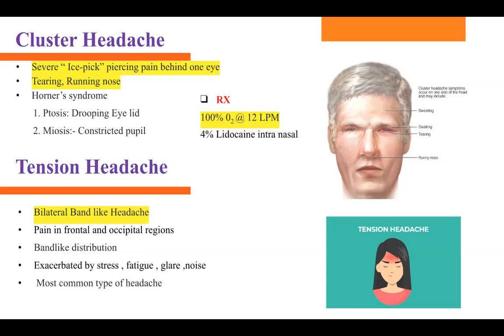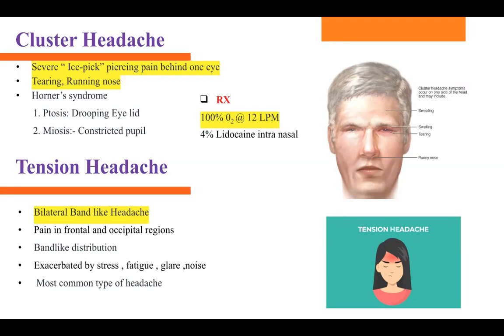Now we have tension headache. Tension headache means it's happening because of the stress. It's happening because of the fatigue, okay? So what is the classic with this tension headache? They have bilateral pain, the frontal lobe is hurting, okay? Bilateral, and they have this band-like headache. That is tension headache. Pain in the frontal and occipital region.